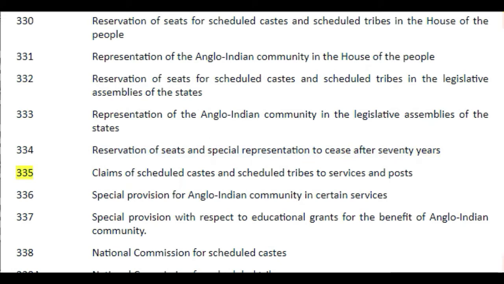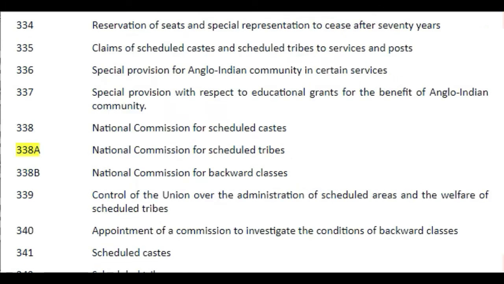335. Claims of scheduled castes and scheduled tribes to services and posts. 336. Special provision for Anglo-Indian community in certain services. 337. Special provision with respect to educational grants for the benefit of Anglo-Indian community. 338. National Commission for Scheduled Castes. 338A. National Commission for Scheduled Tribes. 338B. National Commission for Backward Classes.